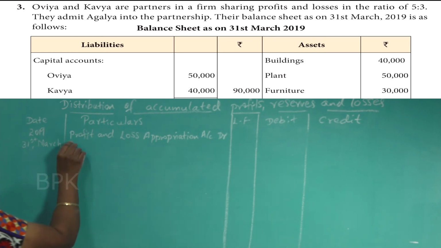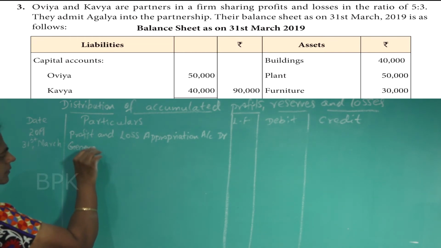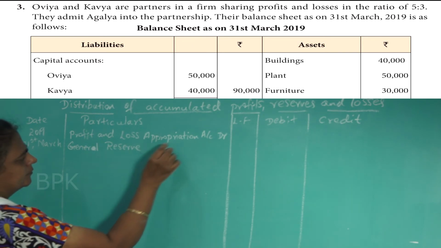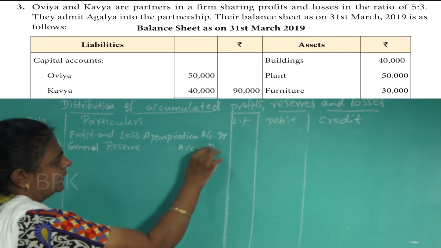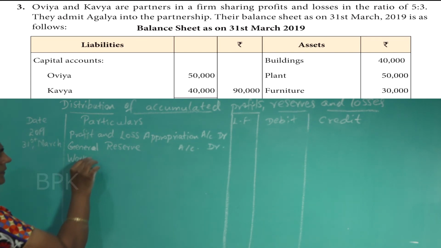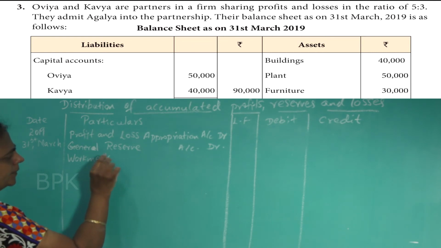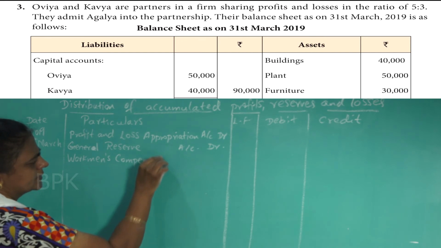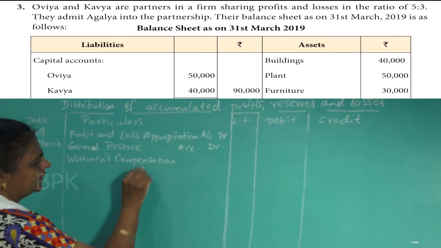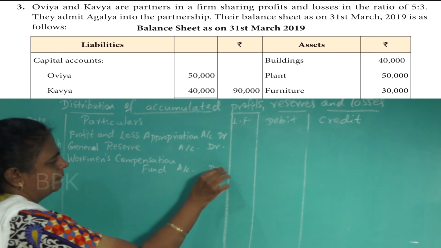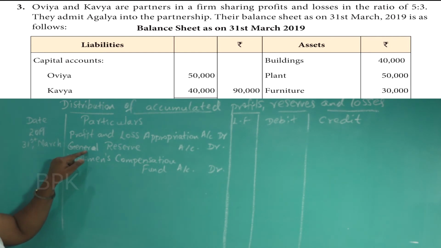Next, general reserve account debit, workmen's compensation fund account debit. So all these three are given on the liability side.